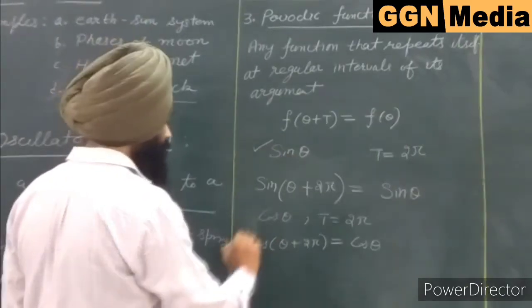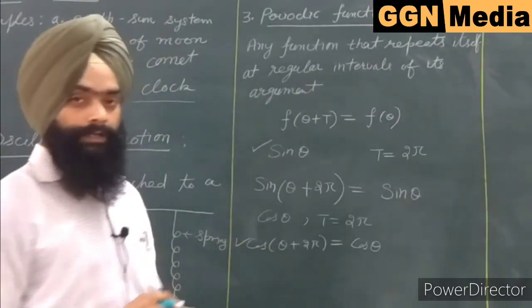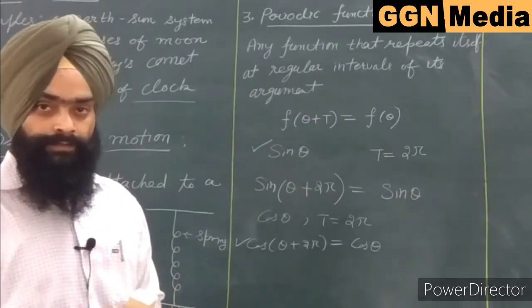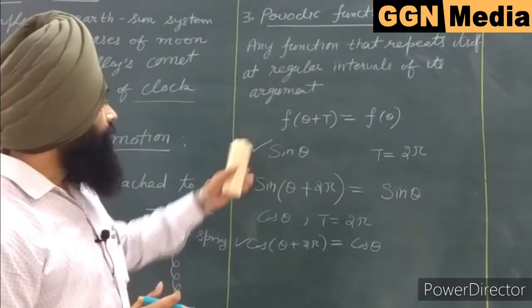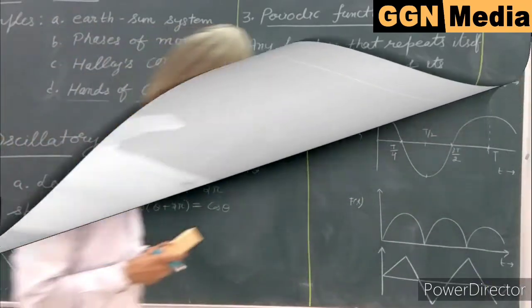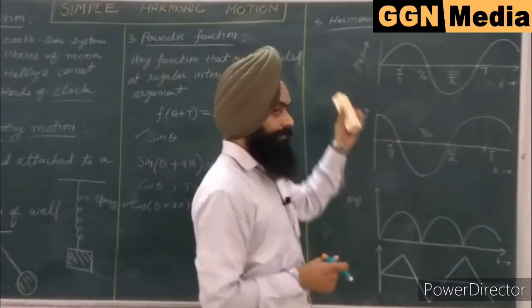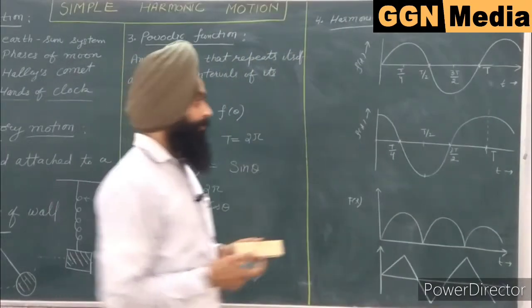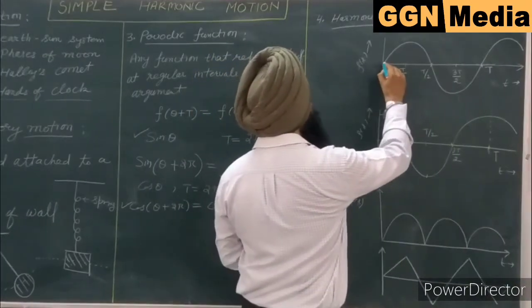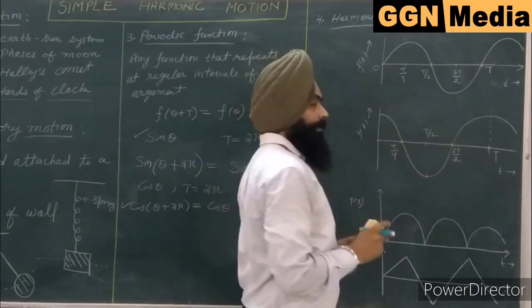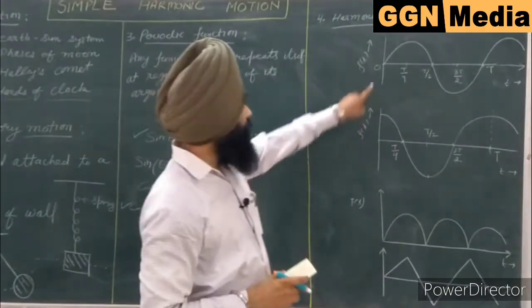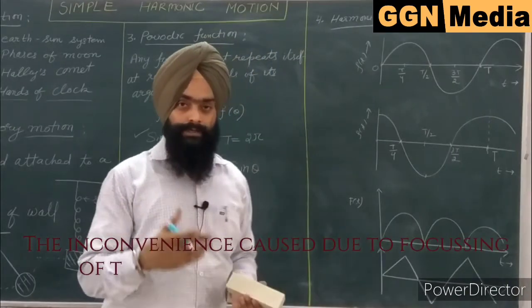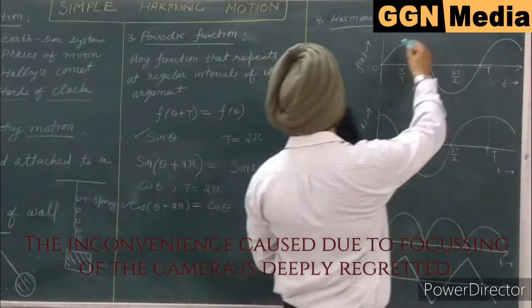So both the sine and cosine functions are the best examples of periodic functions, and these sine waves and cos waves are represented graphically like this. We know that sine 0 is 0. So if in the graph this point is considered to be 0, then sine 0 is 0, and by applying different values of theta, the sine function moves like this.